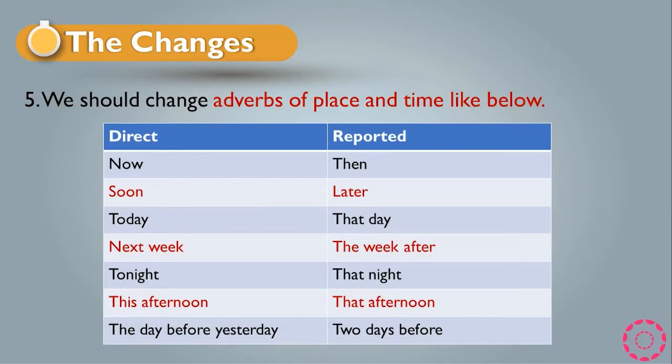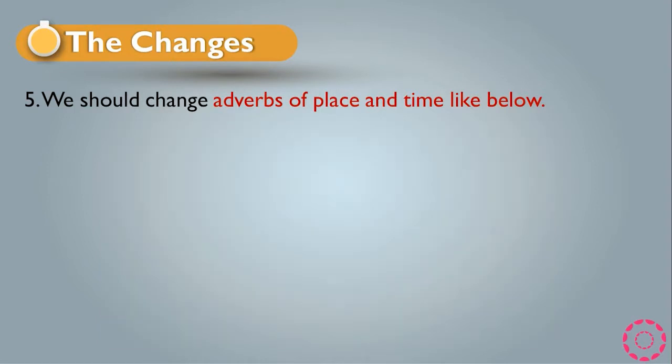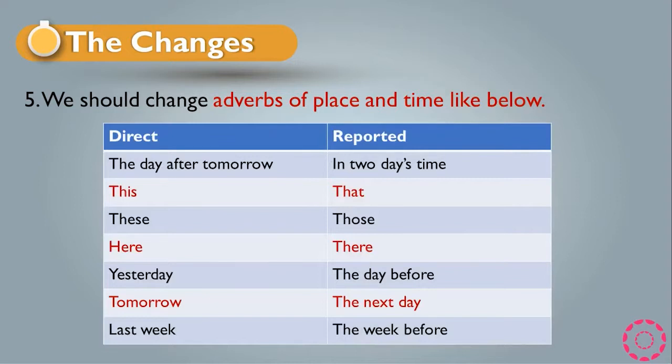Now became then, soon became later, today became that day, next week became the week after, tonight became that night, this afternoon became that afternoon, the day before yesterday became 2 days before. So we have to follow these rules in order to change a direct speech to reported speech. The last one, we have another one.